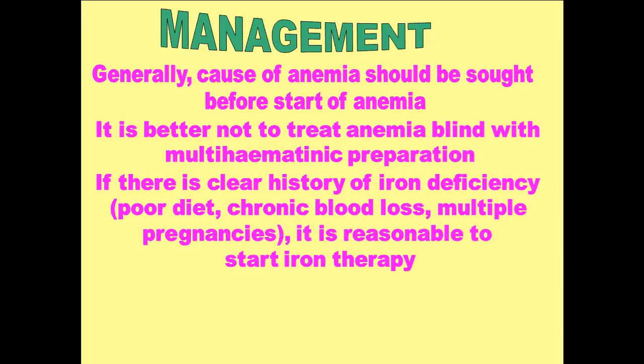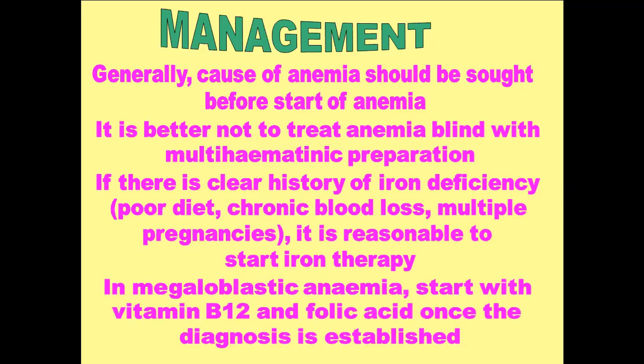Or suppose the patient has a clear history of blood loss and he is having acute anemia, then we will go for a blood transfusion instead of further investigating the patient. And similarly, in megaloblastic anemia, we start vitamin B12 and folic acid once the diagnosis is established.